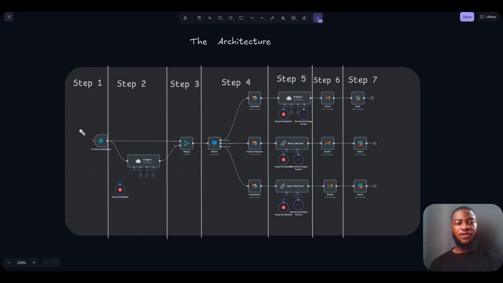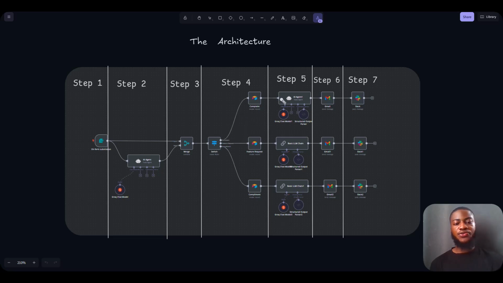So the first step is to collect the data, the feedback, which includes the name, their email, and the actual feedback detail. So we send it to an AI agent that will categorize the feedback based on the kind of content that is coming from this n8n form. Then we send it to a merge node to combine the data coming from here and the outputs coming from here. And then the next step is to send it to a switch node. This switch node will distribute the feedback to different Airtables, to different CRMs, depending on whether it is a complaint, feature request, or compliment.